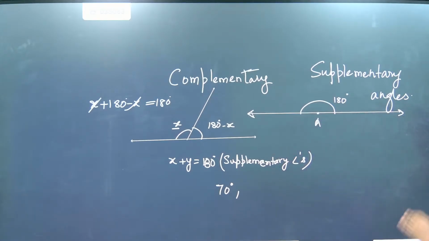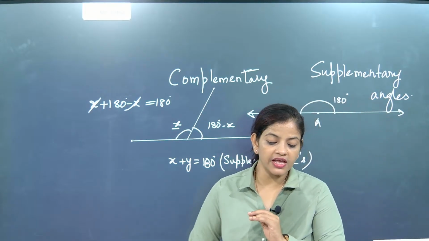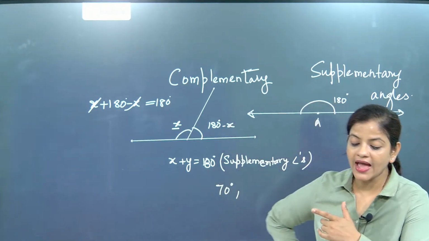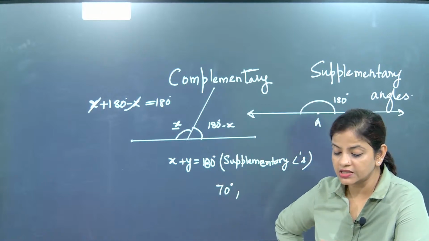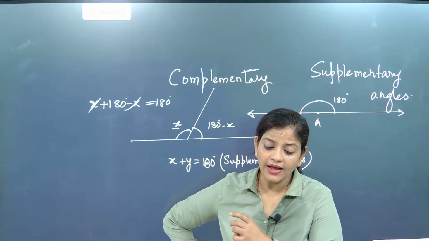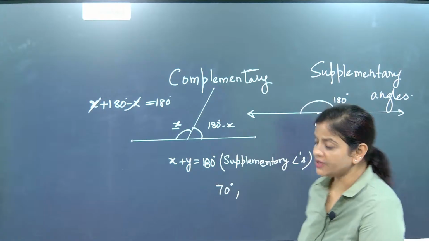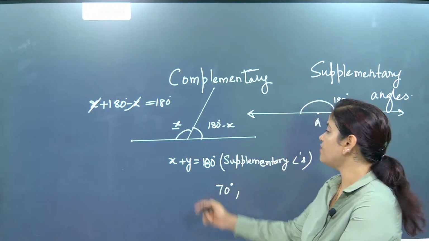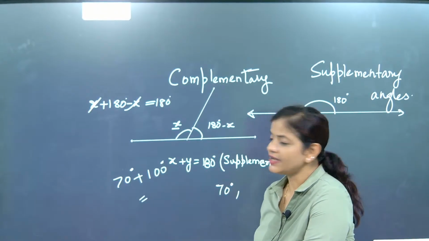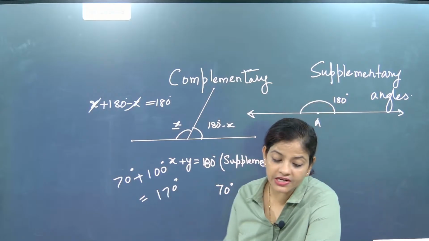So this is one of the most important points we must remember. Now one angle is given. Other children have given me the answer. I asked that if one of the angles is 70 degree, what will be the other angle? If it is any two angles, then it will not be supplementary. Look here, if one angle is 70 degree and another angle is 100 degree, the moment they are added together it is coming as 170 degree. So 170 degree will not be in line.